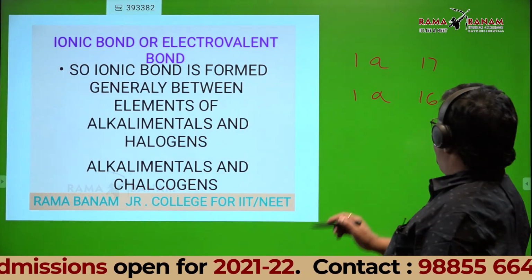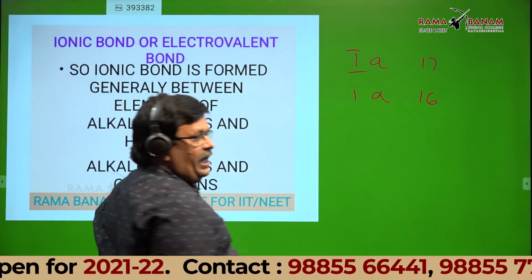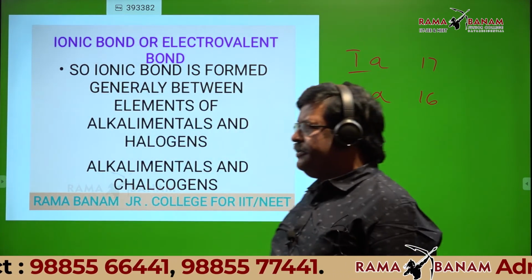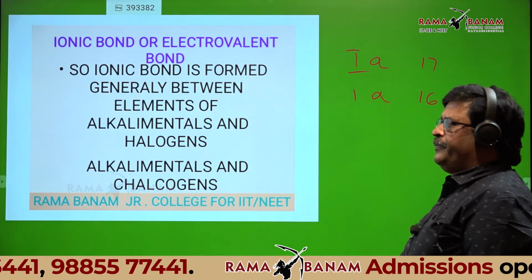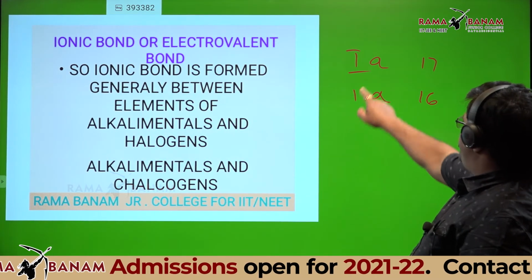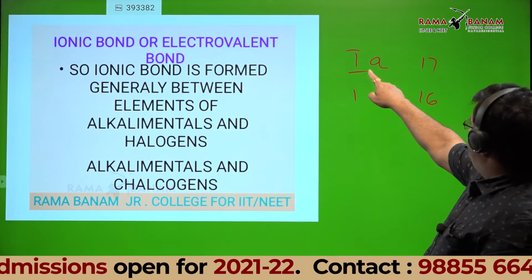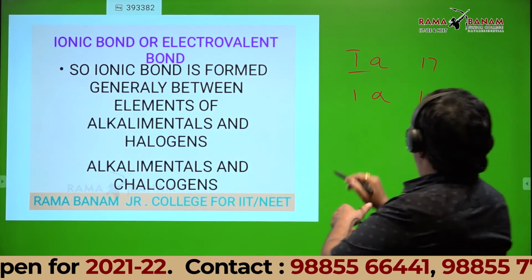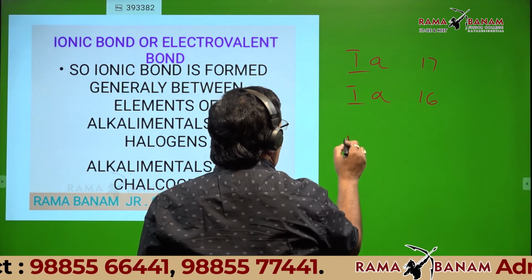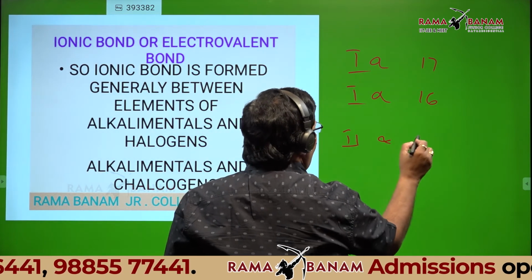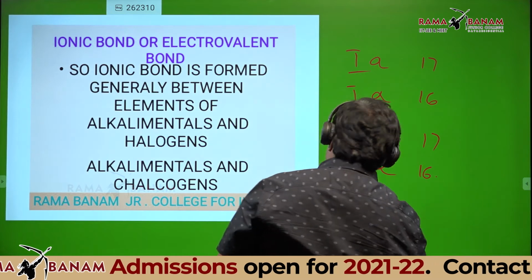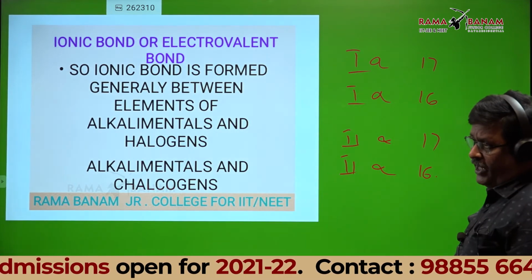So now I'll generalize the bond between elements. Any doubt, Naveen? You want to ask something? Okay. So ionic bond is generally formed between elements of group 1 and 17, group 1 and 16, group 2 and 17, and group 2 and 16. All of you okay?